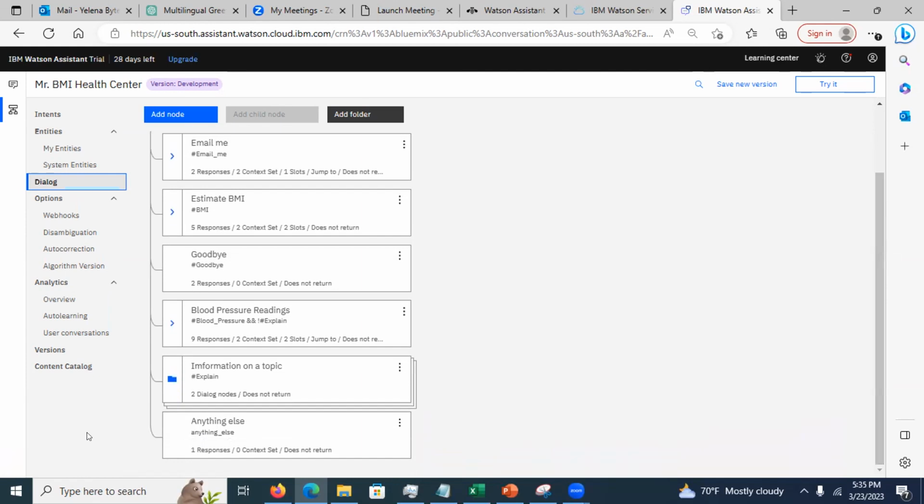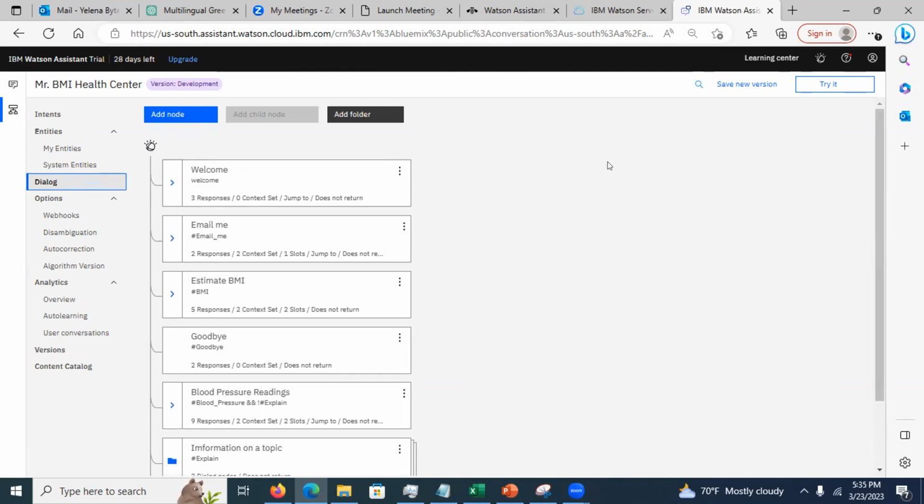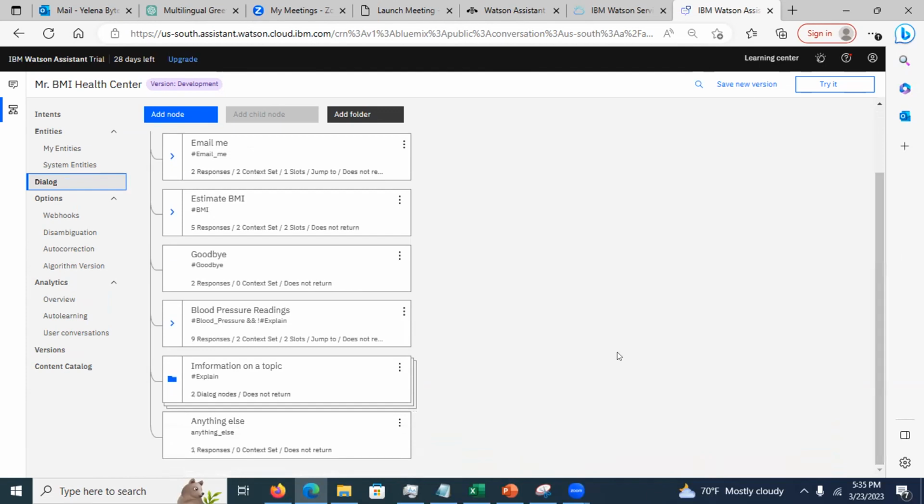So anything else will be triggered if nothing else is recognized. The anything else node must be where? In the end. Because suppose I move anything else before goodbye, goodbye will never be called. It will not be recognized because the flow will go to the anything else node. Okay, so just remember it. When you are assessed, one of the criteria is to have the welcome node first and the anything else node last, right?